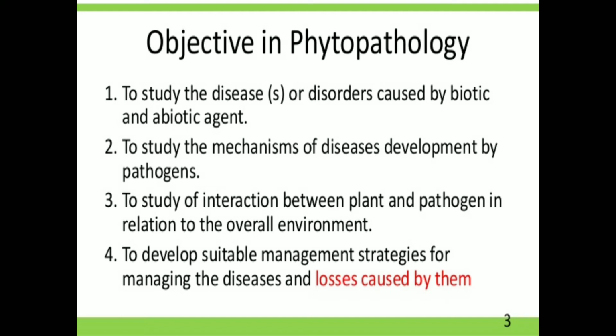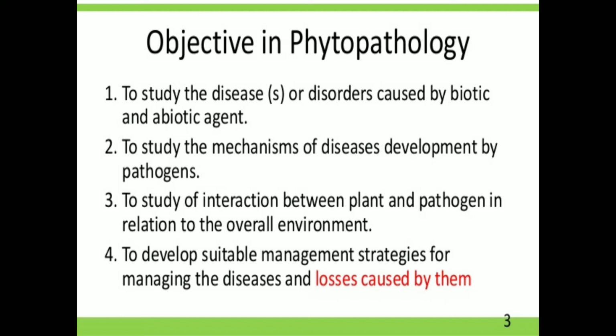The abiotic agent means non-living things, for example weather or environmental conditions like sunlight, temperature, that is high temperature and low temperature, moisture, wind velocity, or different disorders or deficiencies. They all come under abiotic agents. So in that we study which abiotic agents are directly or indirectly responsible for causing disease, and which biotic agents are responsible for causing disease.